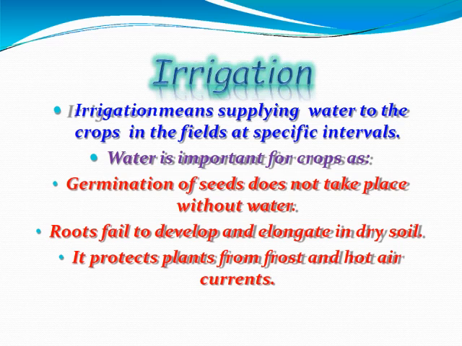Irrigation, a very important step. Irrigation means the process of watering crop plants in the field at different intervals. Properly irrigated land produces a much higher yield than non-irrigated land. It is also important for the germination of seeds, because without water germination of seed does not take place. The roots of the plant also fail to develop in dry soils, so water is also important for their growth.